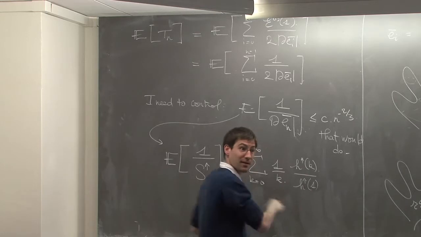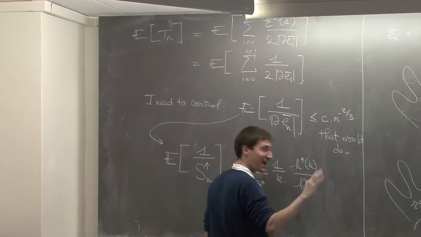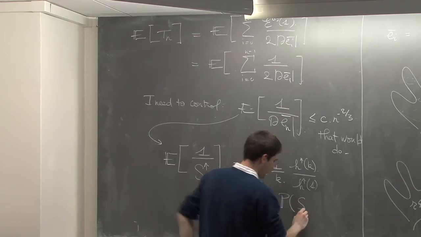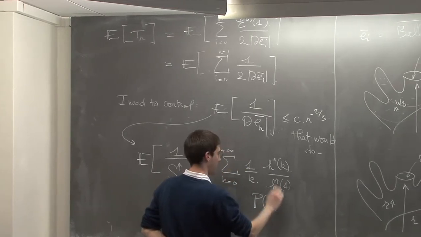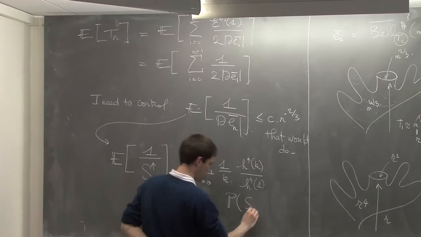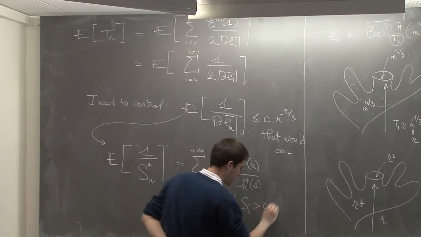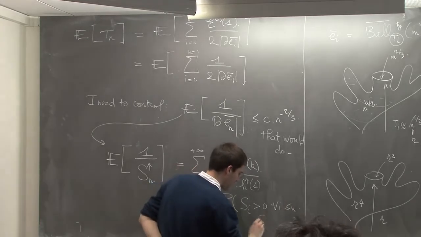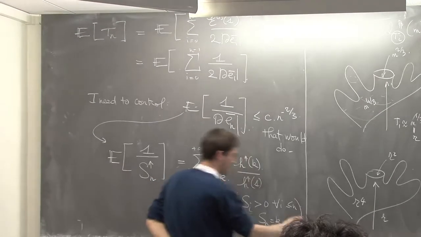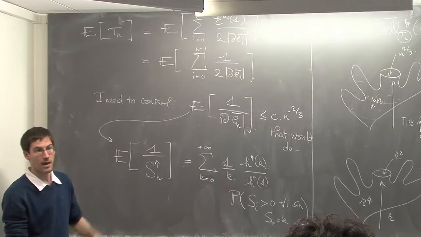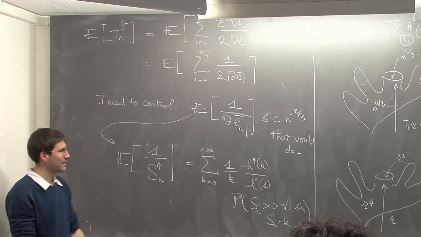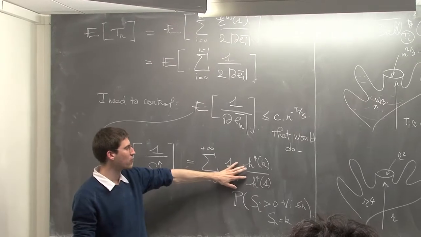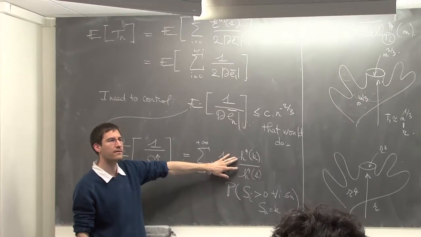Okay, maybe everybody's lost. But not me. Still in the calculation, so I finish. The probability that this Si is positive for all i less than n, and Sn is equal to k. That's just the equation we have written for the H transform.